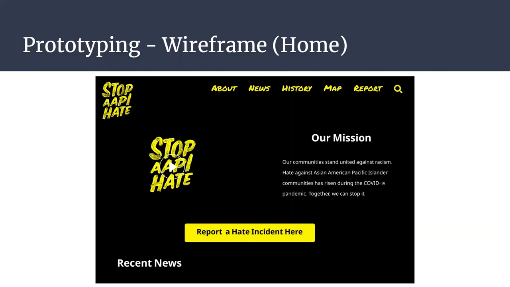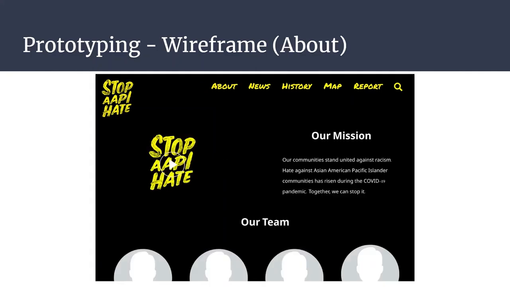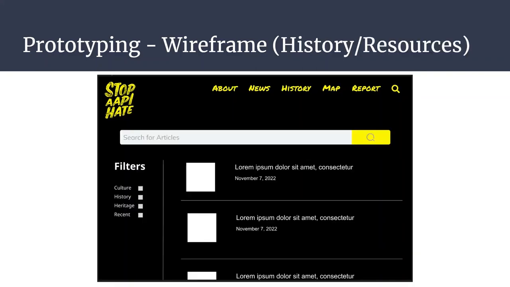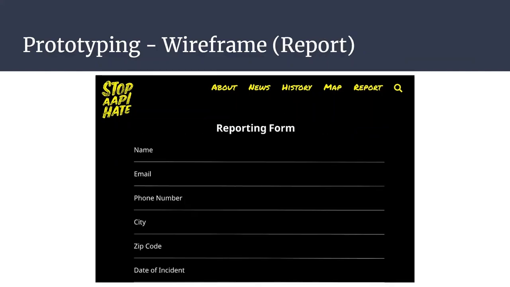We found that a lot of people thought that the reporting form was the most important feature, so we decided to include the report button on the home page. We also found that discussion threads and the tool to parse through videos was less important, and therefore did not include them in our final prototype. Improved ease of navigation and overall organization of the website was also found to be very important from our card sorting results.